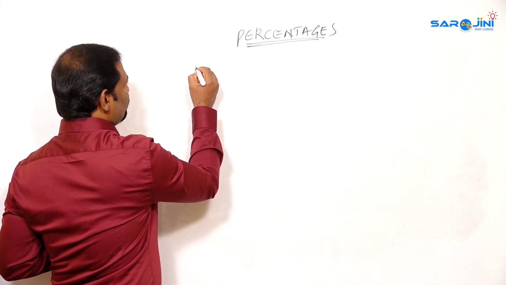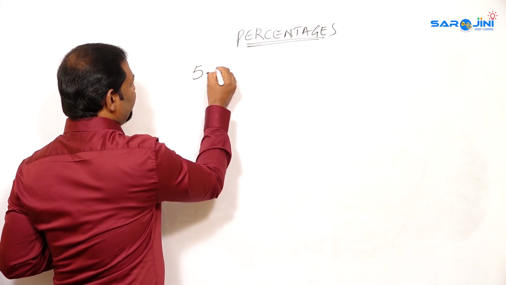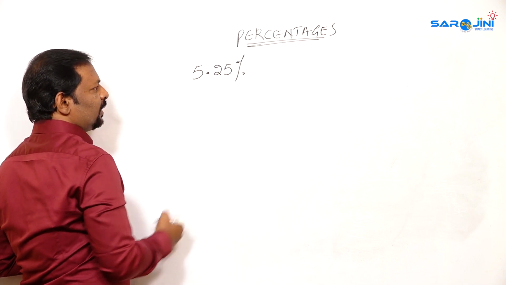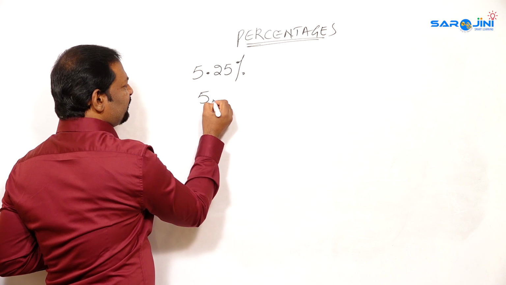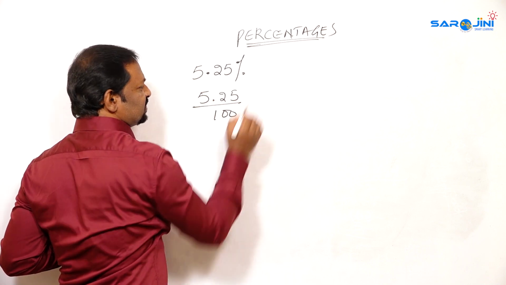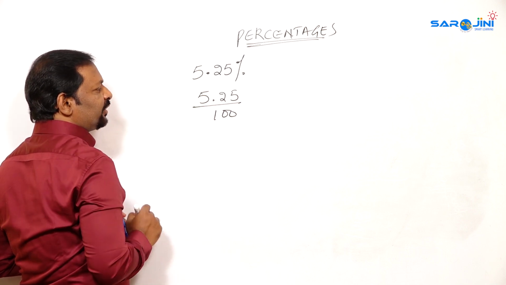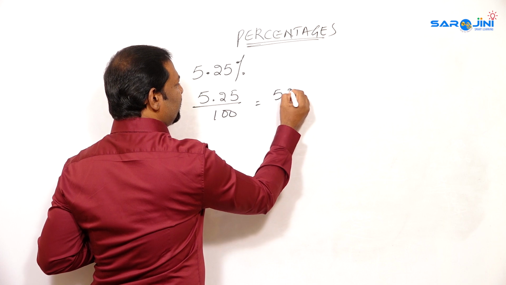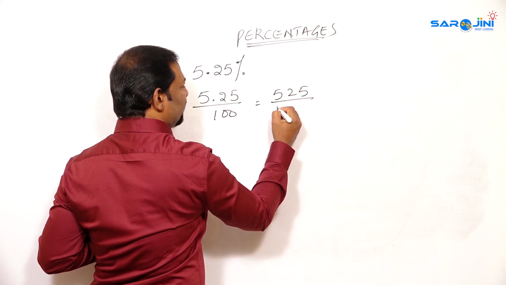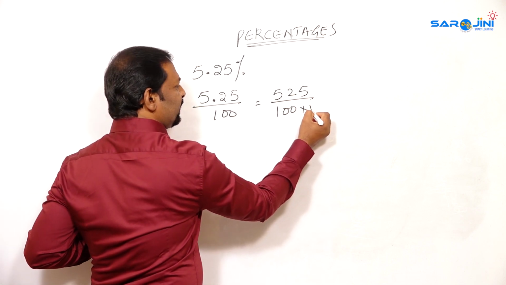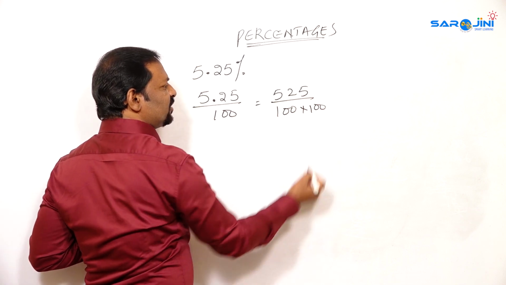Suppose 5.25% is given. Actually, according to this, 5.25 by 100, which means percentage over. So how are we going to remove this point? We can remove it as 525 by 100, because we are removing the decimal. Again 100. So if at all they get cancelled, you can cancel them.